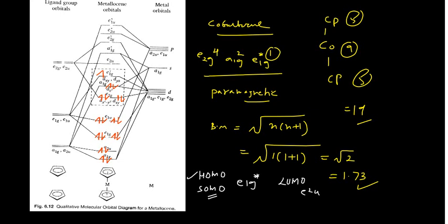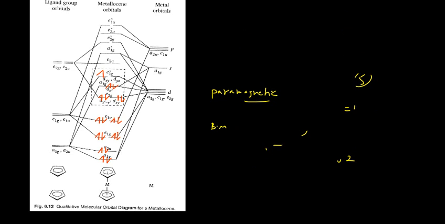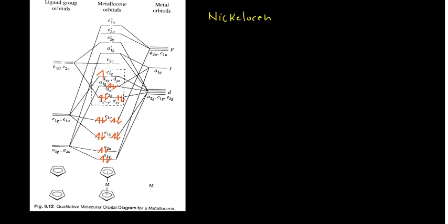Now if you have the nickelocene in that case, say for example if I erase this all, okay, if you have the nickelocene, so in the nickelocene your nickel is sandwiched in between the 2 Cp actually.